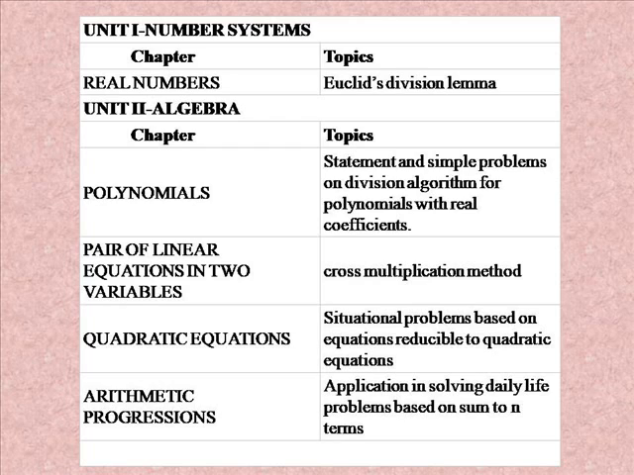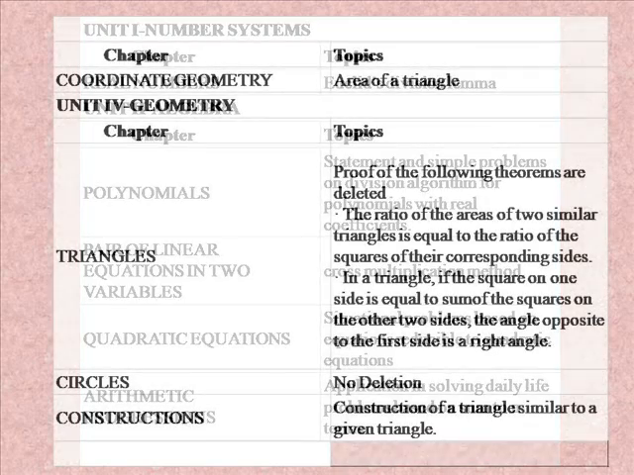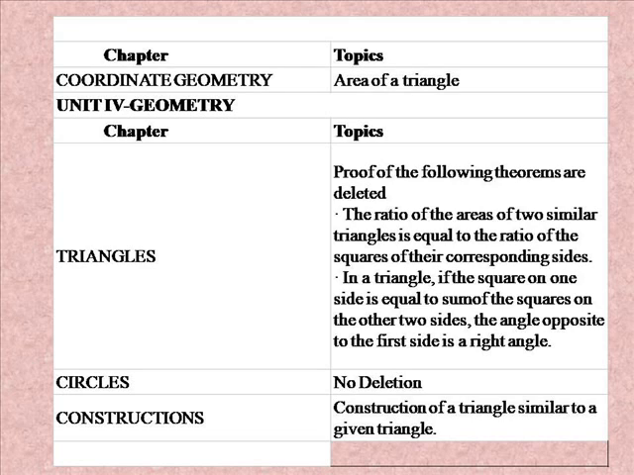In quadratic equations, situational problems based on equations reducible to quadratic equations are deleted. In arithmetic progressions, applications in solving daily life problems based on sum to n terms are deleted. In coordinate geometry, the area of a triangle is deleted. And from the geometry chapter, triangles, proof of the following theorems are deleted, that is, the ratio of the areas